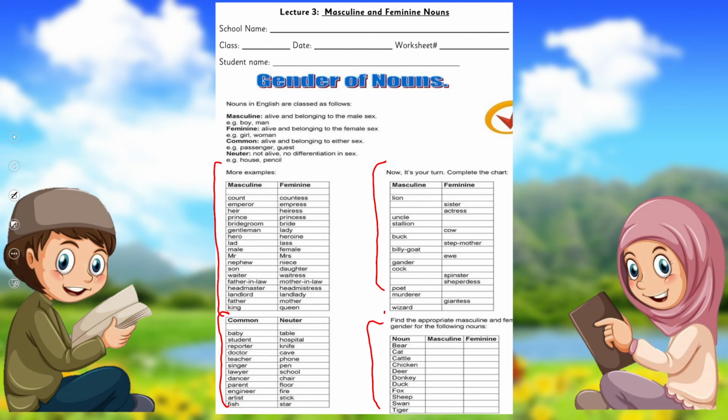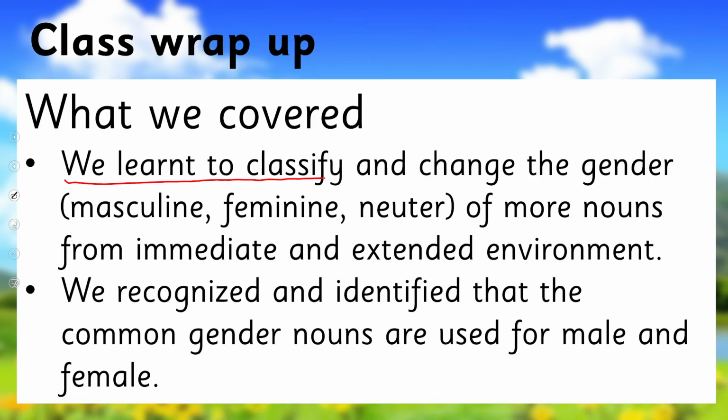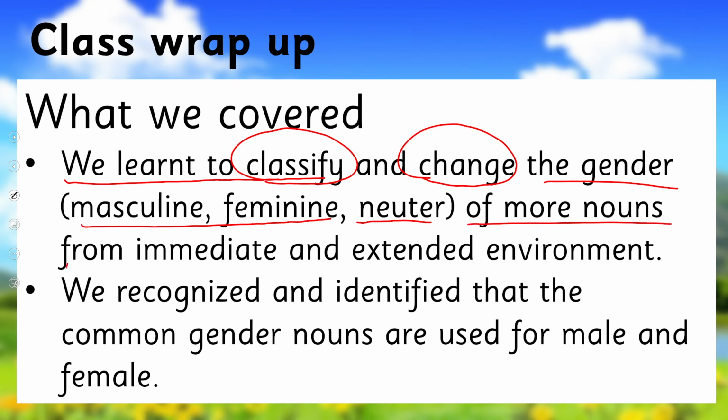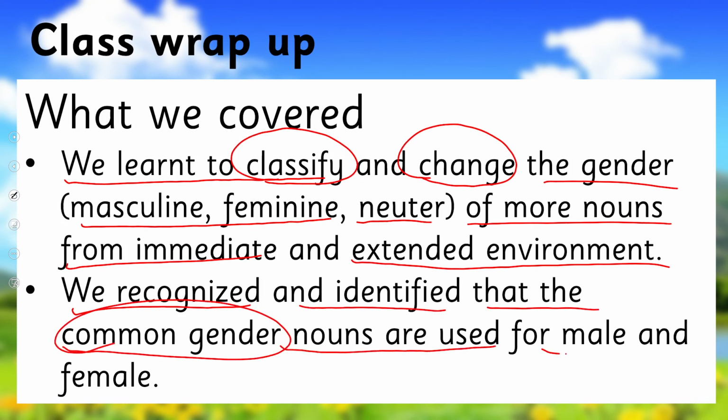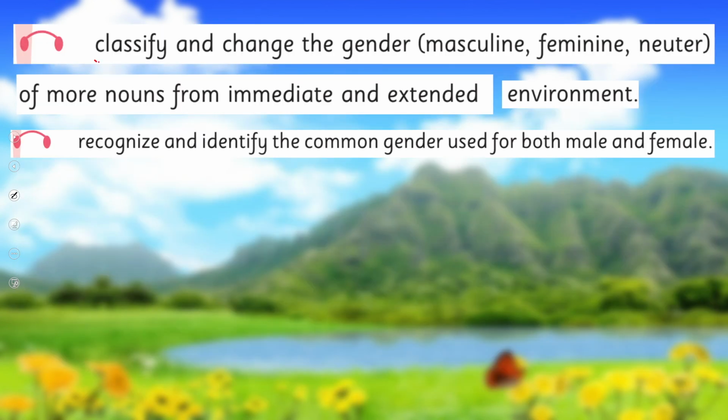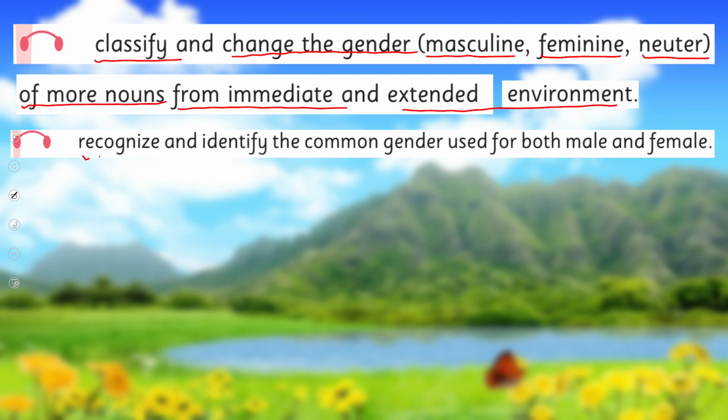All right. So in this way, what we have learned, we learned to classify and change the gender masculine and feminine of more nouns from immediate and extended environment. We recognized and identified that the common gender nouns are used for males and females both. So in this way, we achieved our SLOs to classify and change the gender masculine, feminine, neuter of more nouns from immediate and extended environment, recognize and identify the common gender used for both male and female.